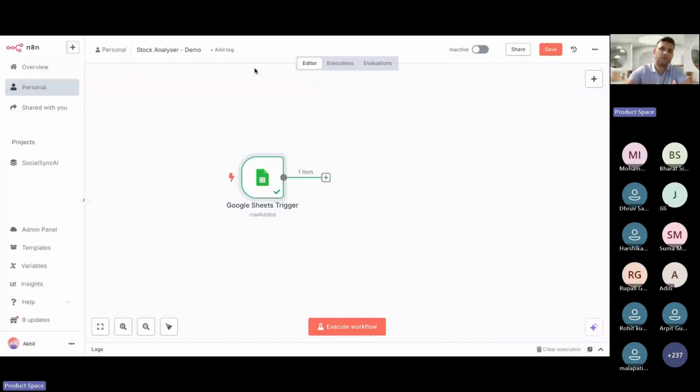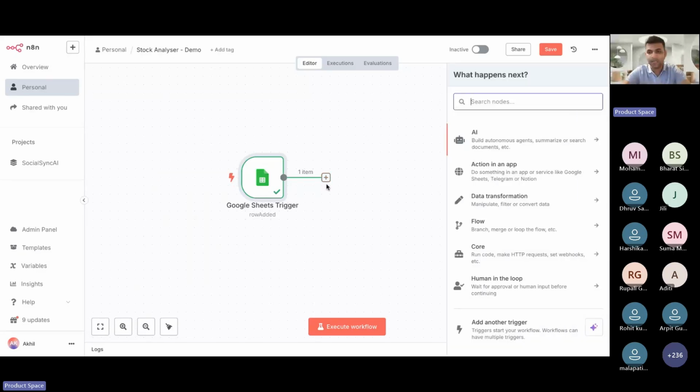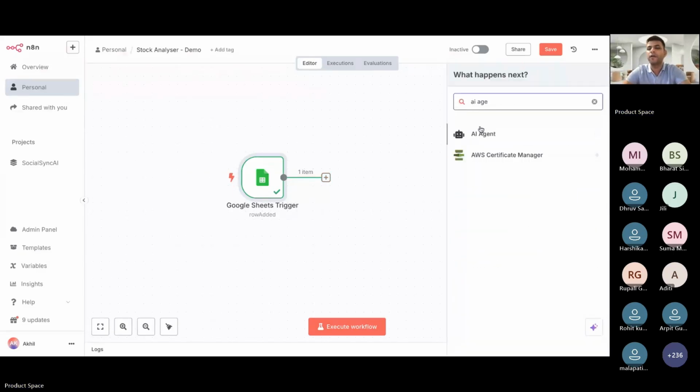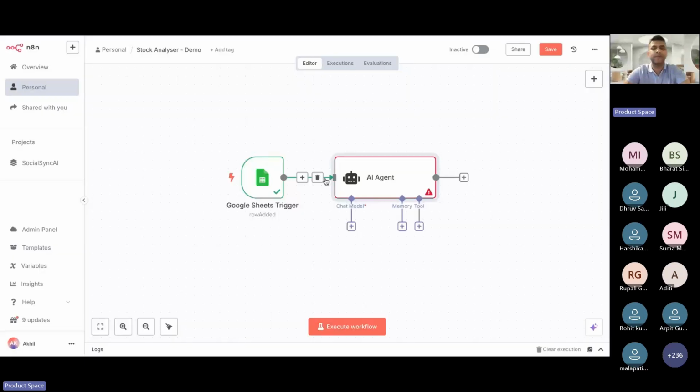So who's going to take that place here? That place is going to be taken by an AI agent, which is going to act on a predefined formula to tell us, for this specific kind of stock, whether we want to hold it, buy it, or sell it. So now let's click on this plus and click on AI agent. I've added this as a brain, so you would have seen this flow is here.